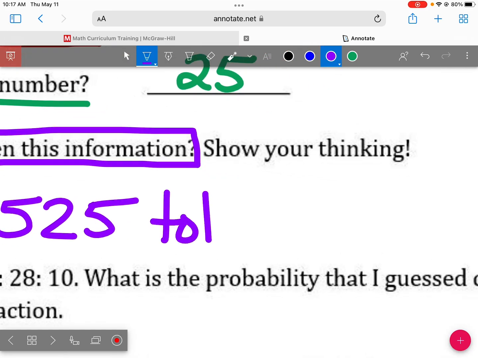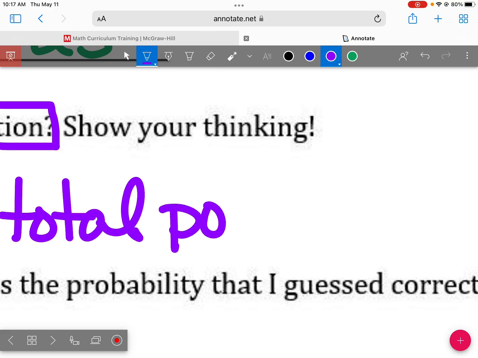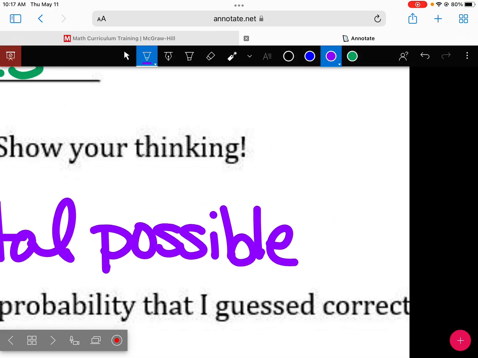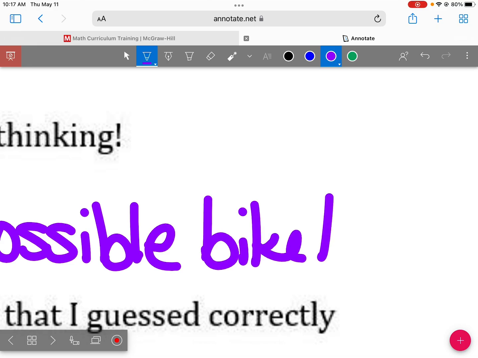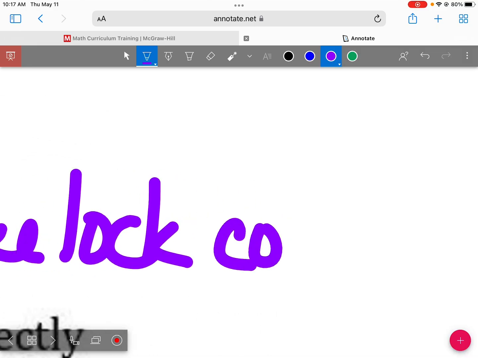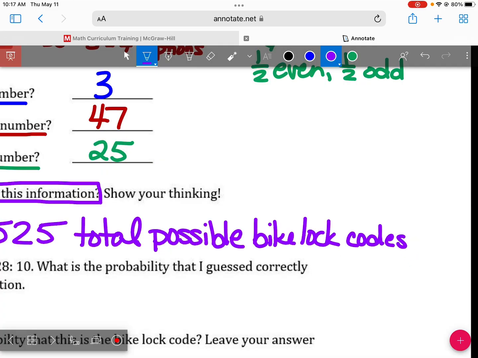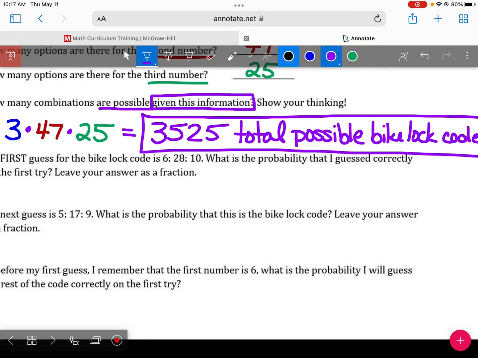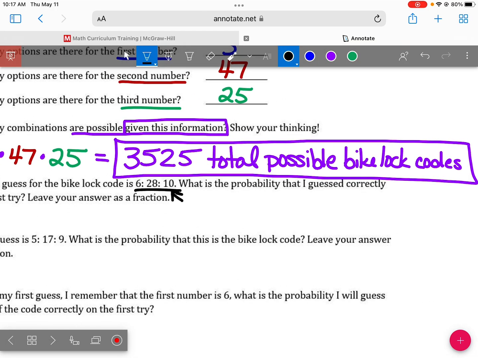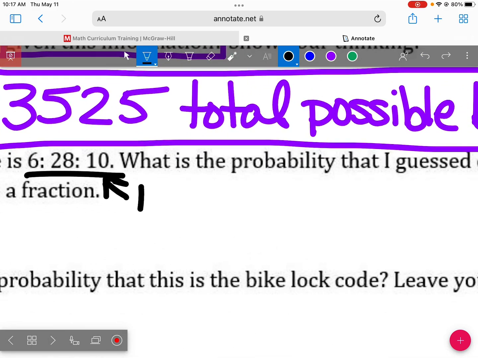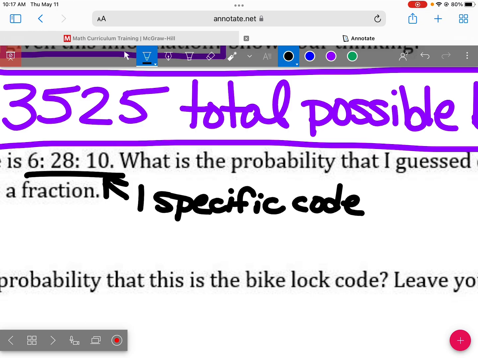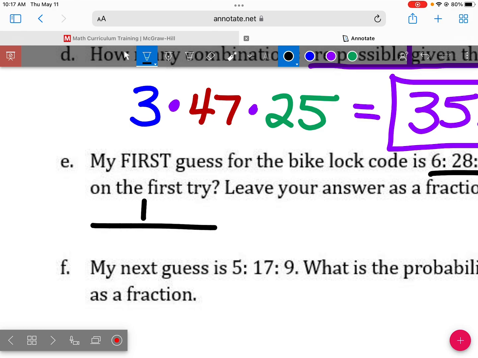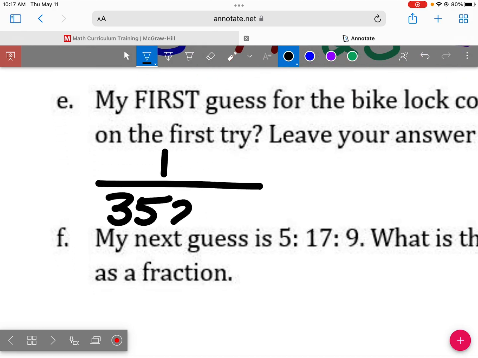3,525 total possible bike lock codes. I have a question for E. Since there's only one combination left in the shrine, is it 1 over 3,525? That's exactly right. This is one specific code. So it is 1 out of 3,525.